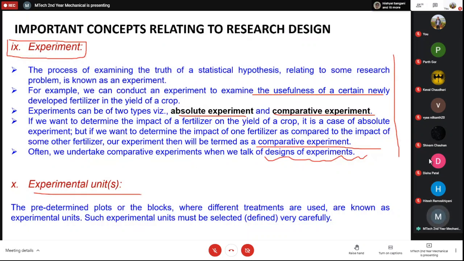And the last is experimental units. So this is where you perform your treatments. Okay, so these are called the experimental units. So the predetermined plots or the blocks where different treatments are used are known as experimental units.